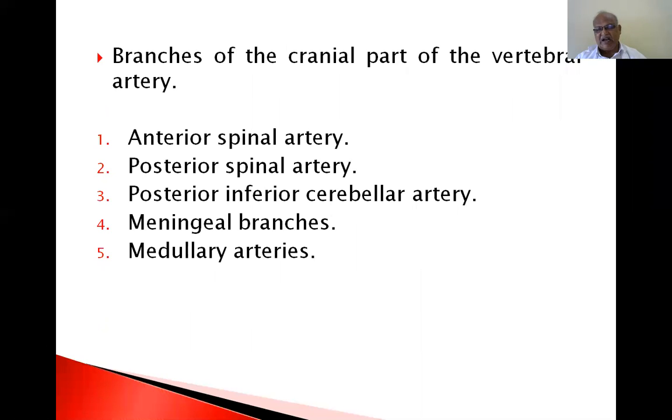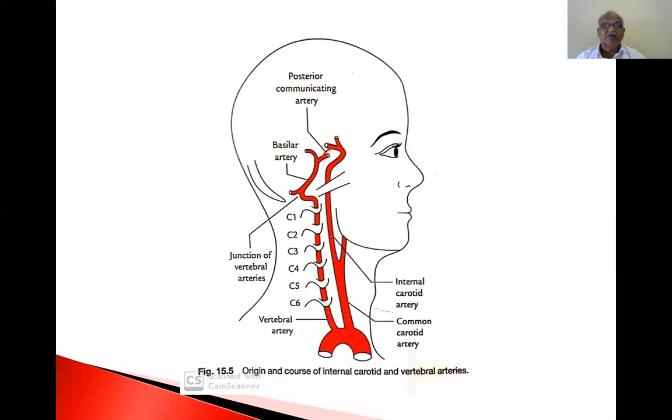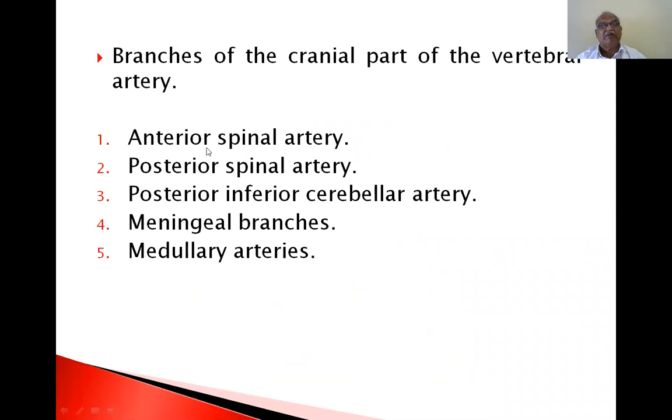Once the vertebral artery enters into the skull by piercing the atlanto-occipital membrane, it becomes the cranial part. Before that, it is the cervical part. Up to here, it is cervical part. From here, it is cranial part. What are the branches of the vertebral artery in the cranial part? These are the branches: anterior spinal artery, posterior spinal artery, posterior inferior cerebellar artery, meningeal branches, medullary artery.